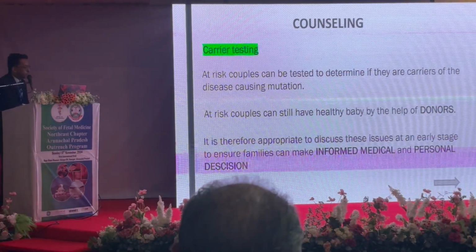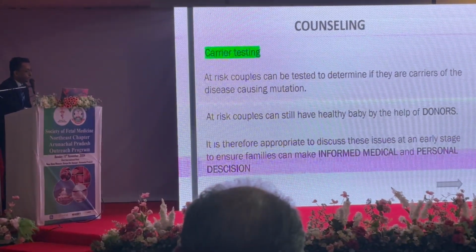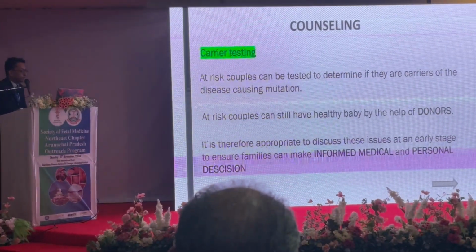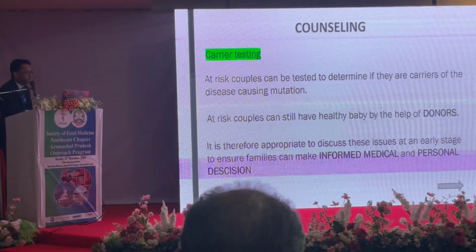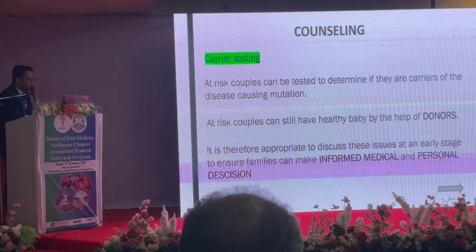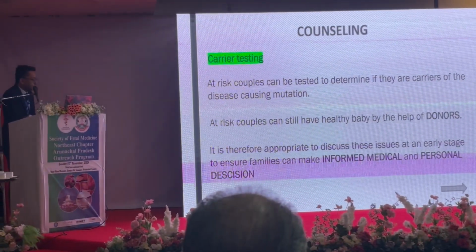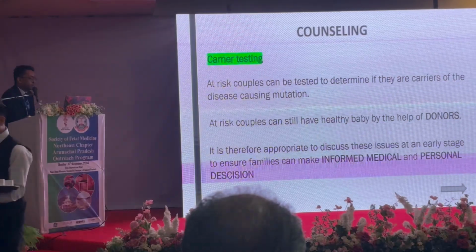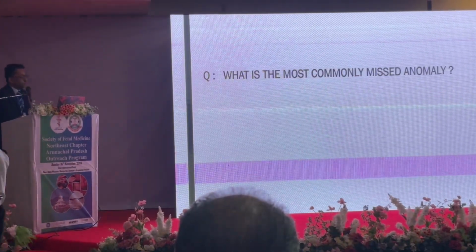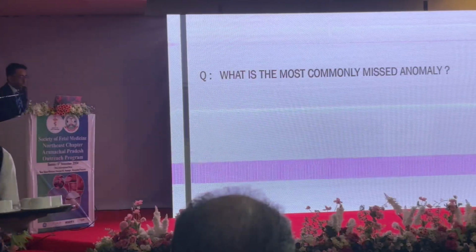This is a very new topic. It's gaining popularity, and also gaining acceptance in society. This is just a bypass or an alternate way to get a healthy baby for at-risk couples. So it is appropriate to discuss these issues at a very early stage to ensure families can make informed medical and personal decisions. So what is the most commonly missed anomaly?